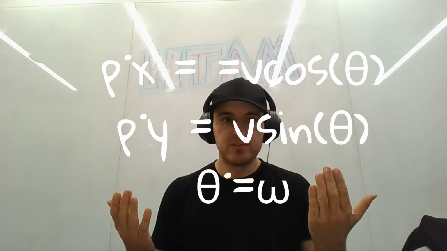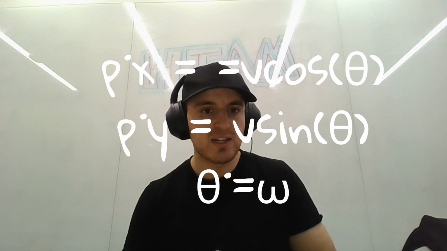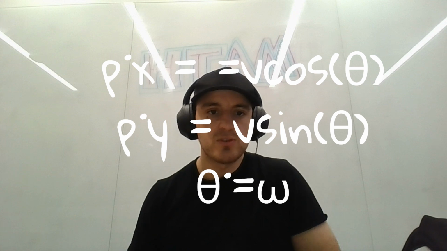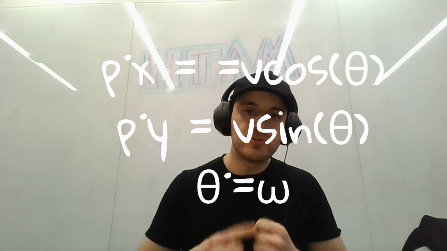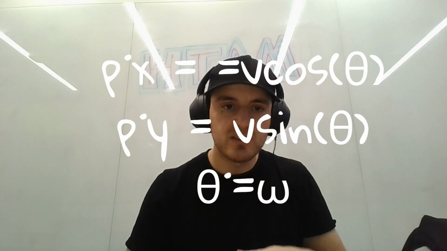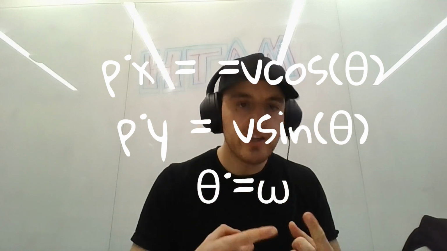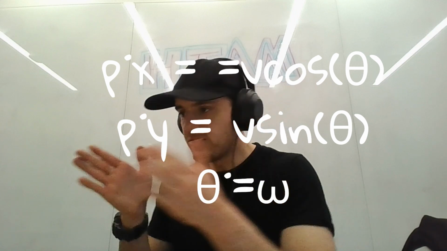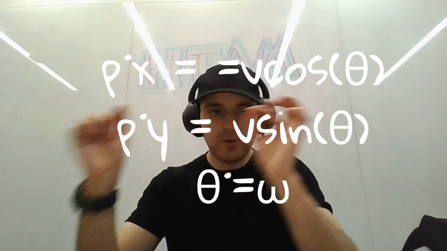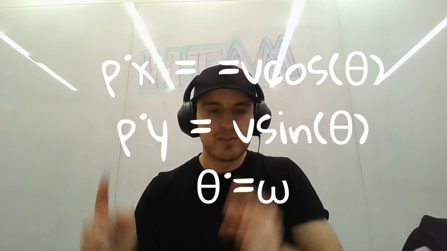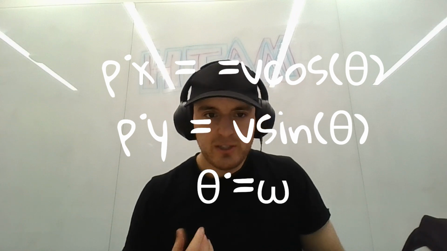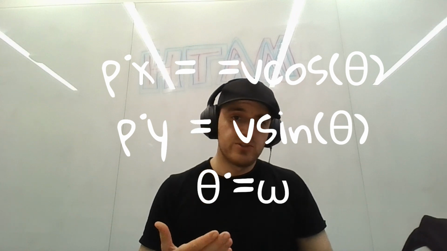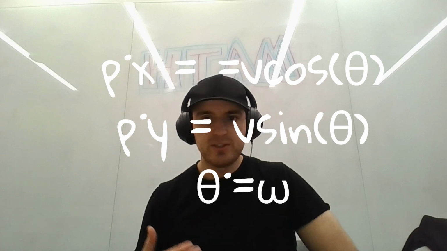Now, say our robot follows this set of dynamic equations, right? P dot x equals v cosine theta, P dot y equals v sine theta, and theta dot equals omega. The dot means we're paying attention to the change in this variable, right? So this is the change in the x position, the change in the y position, the change in the direction that we're facing. And we're storing it, we're quantifying it with these quantities on the right side, right? So we're just looking at the change in the x position and it follows these rules. And this is the same for y position and theta.